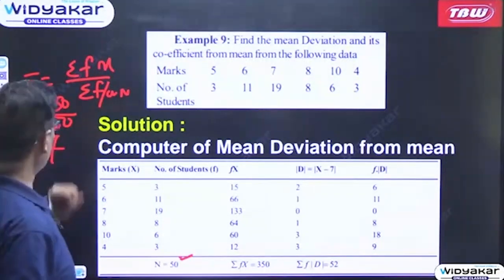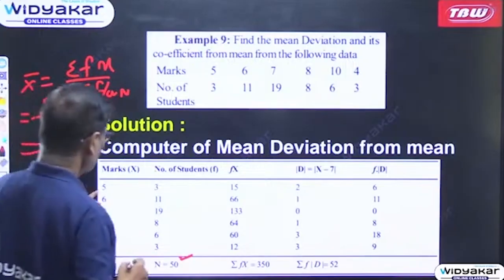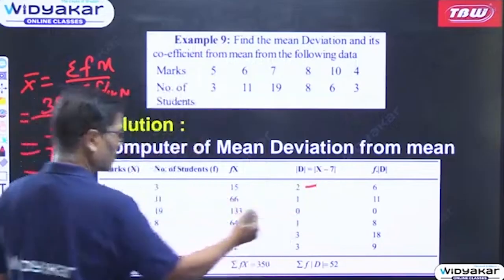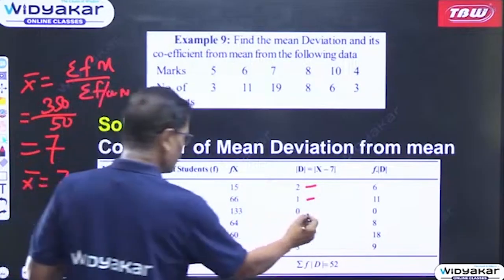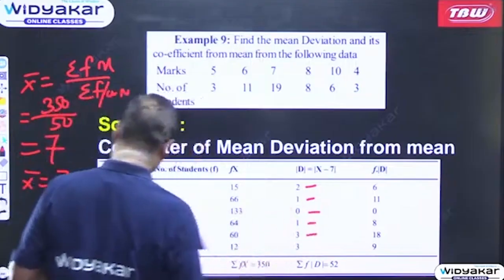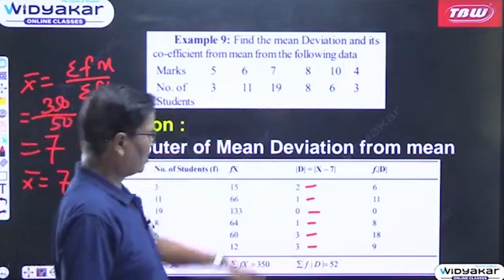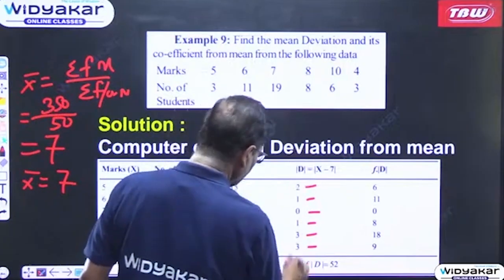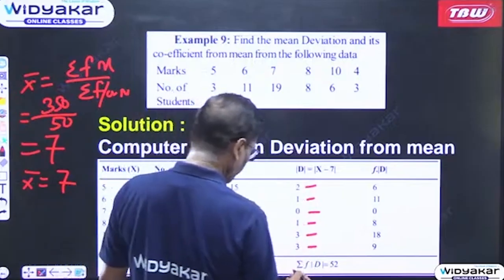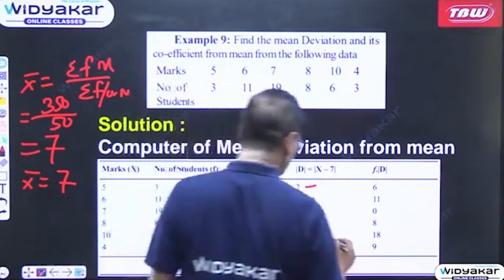Once you get x bar is equal to 7, then 5 minus 7 is 2, 6 minus 7 is 1, 7 minus 7 is 0, 8 minus 7 is 1, 10 minus 7 is 3, 4 minus 7 is 3. Plus and minus signs are ignored. These are the deviations, the modulus of d.